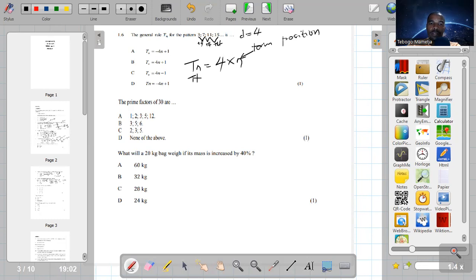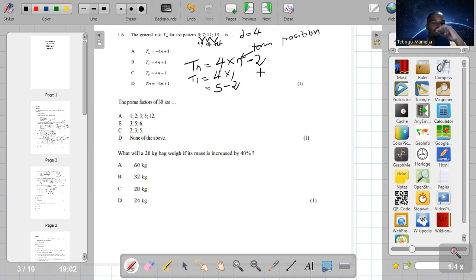Then we are going to check if this rule is true. If we want to calculate term 1, which is T1, in the place of N I'm going to put 1 there, which is 4 times 1. I get 4, and instead my term 1 is 3. So from 4 to 3, I must subtract a 1... so every time I must multiply the position by 4 and subtract a 2 to get my general rule. So this is how a rule is found.